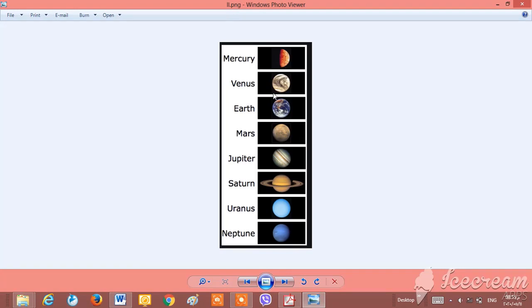Mercury is the first planet, and it is so near to the Sun. After that we have Venus. Venus is the hottest planet. This is for information only. Earth, this is Earth. This is our planet that we live on.